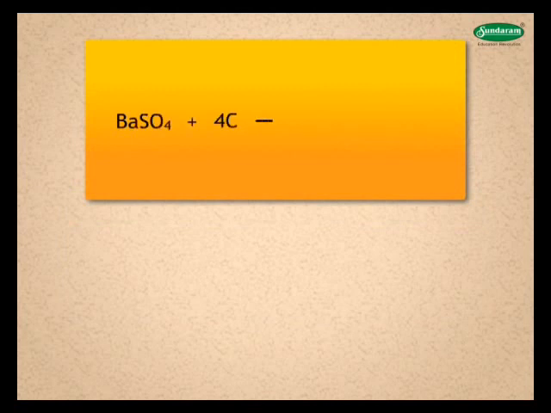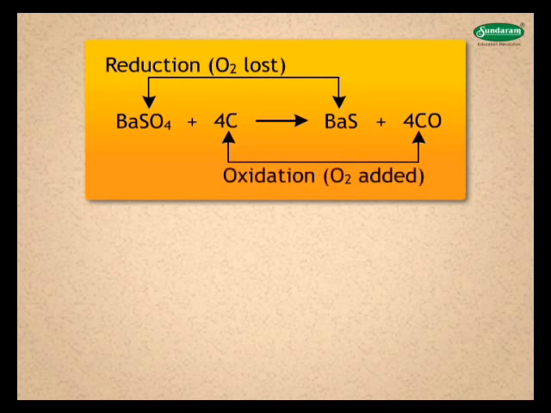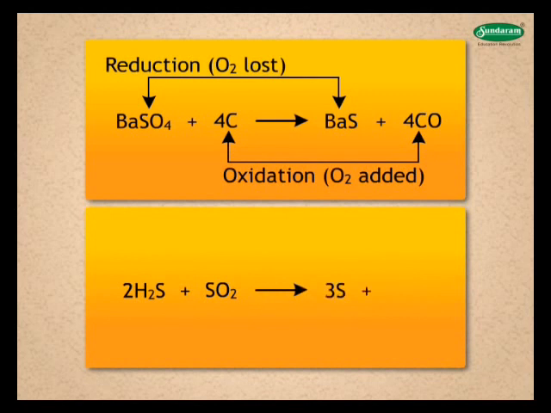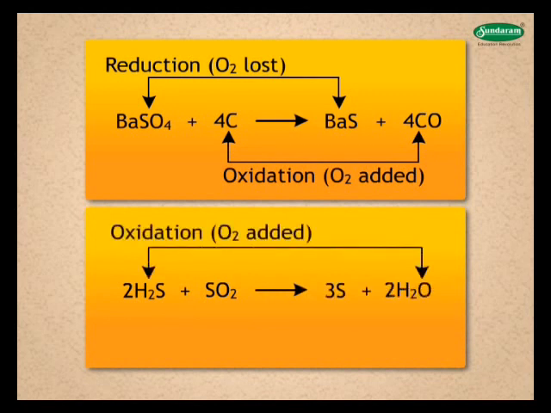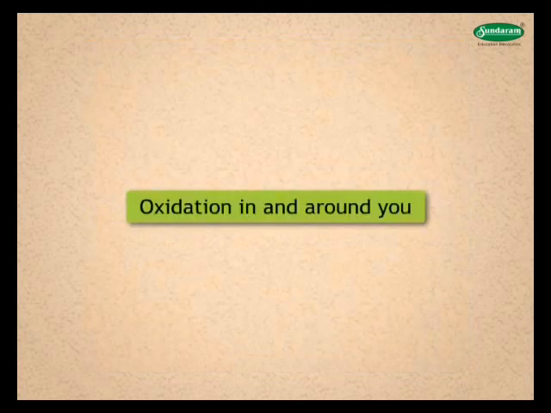See this reaction. In this reaction, BaSO4 loses O2 and is reduced to BaS. 4C gains O2 and is oxidized to 4CO. In the reaction shown, 2H2S is oxidized to 2H2O by adding O2. SO2 is reduced to 3S by removal of O2.